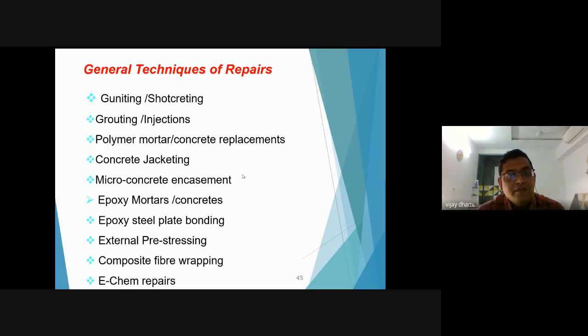Epoxy steel plate bonding is also one of the good techniques used for slab repairs. Then there are external pre-stressing, composite fiber wrapping and ECAM repairs. These are the general techniques available in the market for repair.